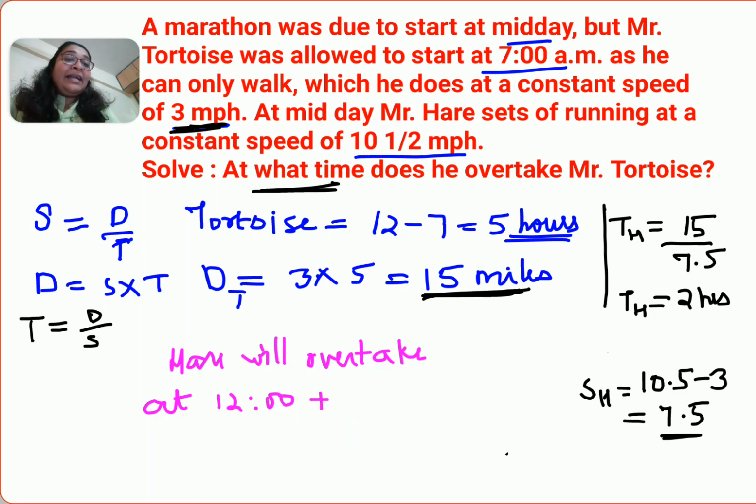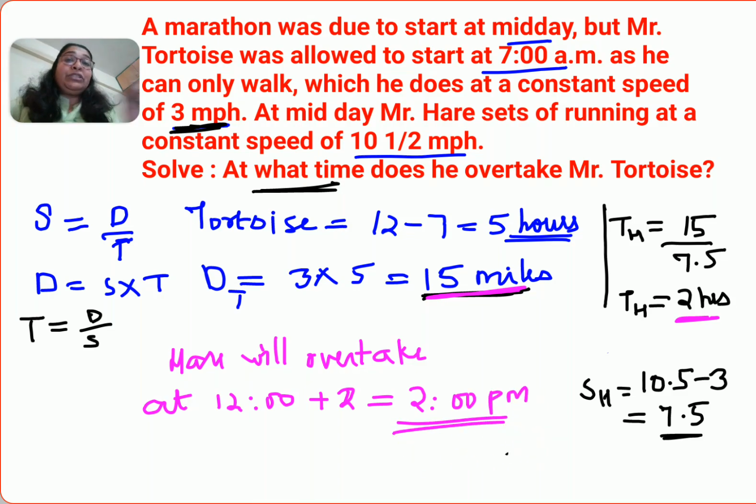And then you have to add how many hours? 2 hours, because he took 2 hours to cover this much distance which was already covered by Mr. Tortoise. So here we can say at 2 p.m. Please understand, while writing you also need to remember whether it will be AM or PM. But now after midday, when you add 2 hours, it will become 2 p.m. So I hope this is very clear to everyone. That's it for today. I will see you in the next one.